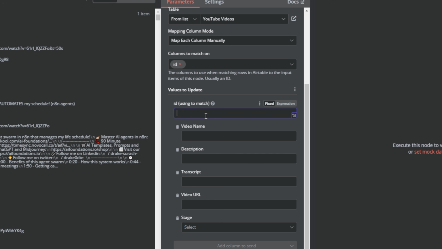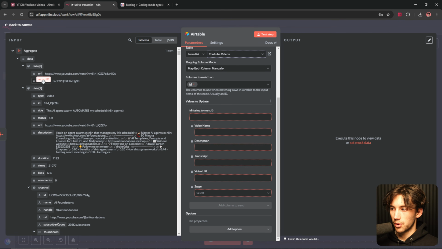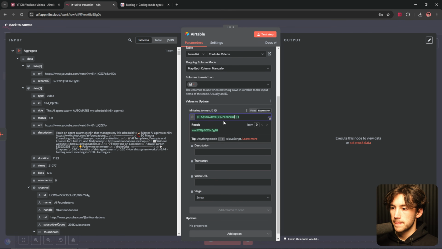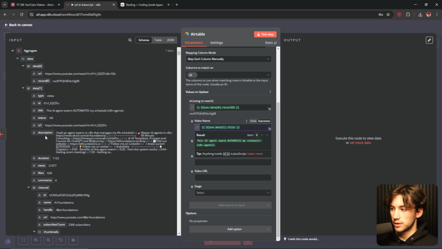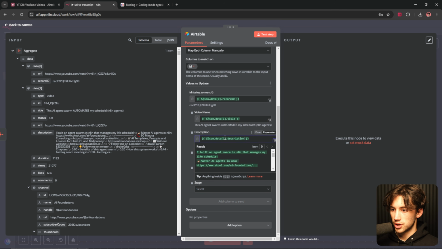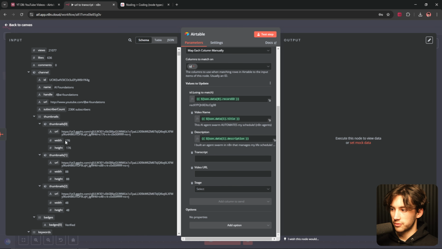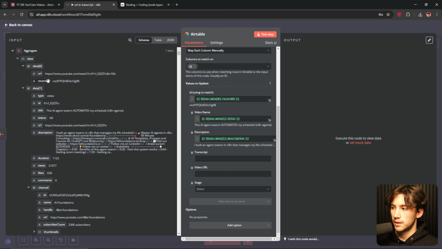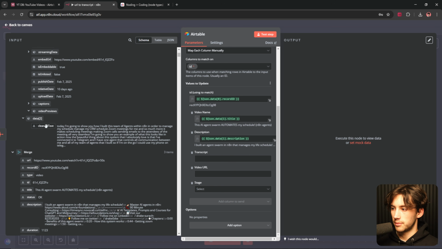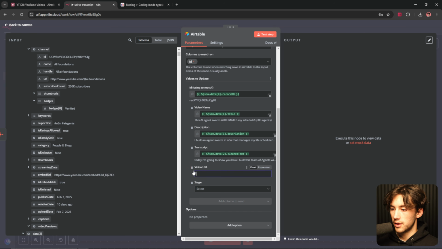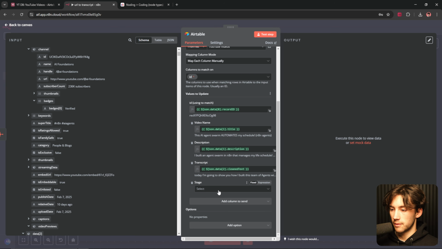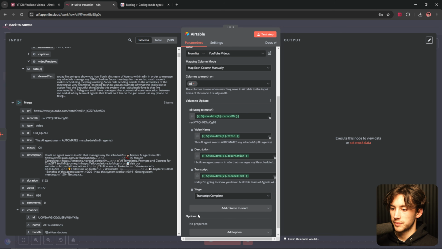And what we need to do is where it says ID, we need to drag in our record ID under data. And video name, we need to drag in the title of the YouTube video. Description, we can drag in the description. Transcript, of course, we can go drag in the transcript. That transcript's going to be all the way down at the bottom under cleaned text, just like that. And then video URL, we already have the video URL in there. I can deselect that and stage. I want transcript complete. Beautiful.